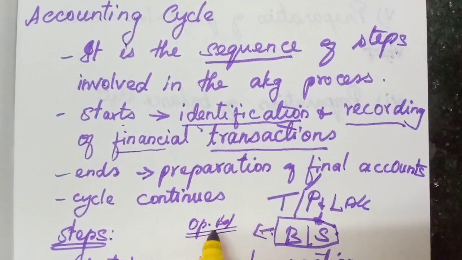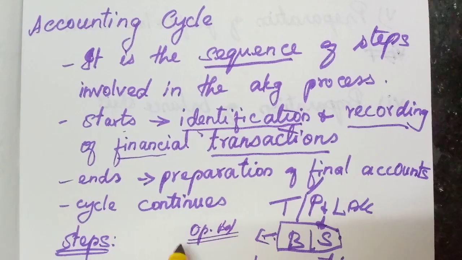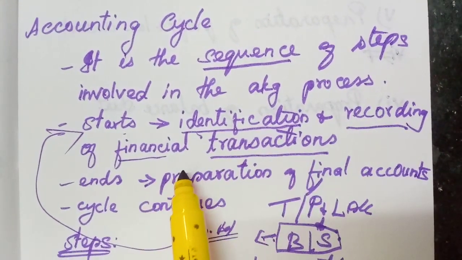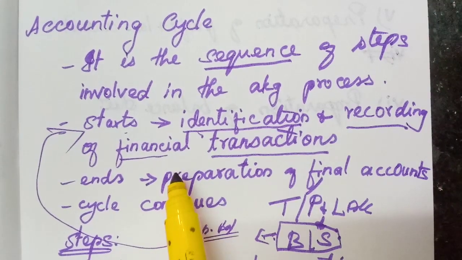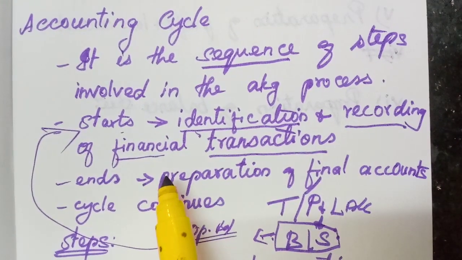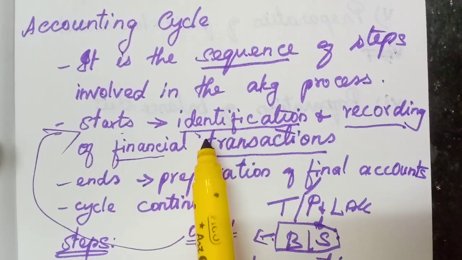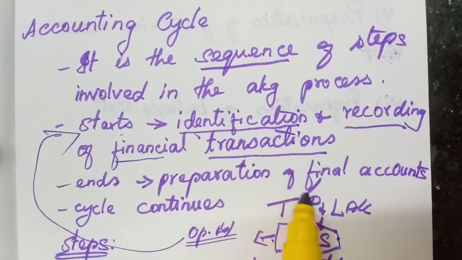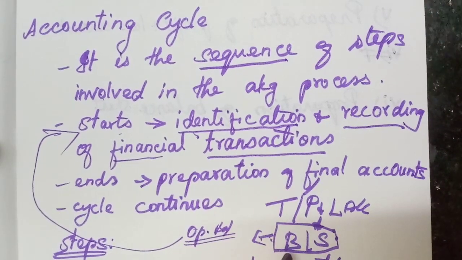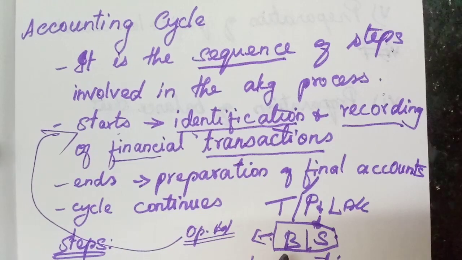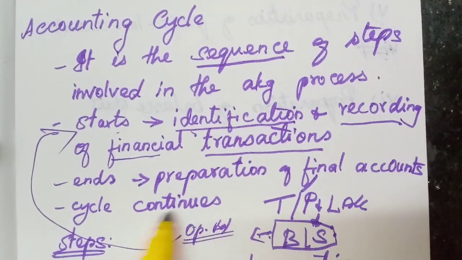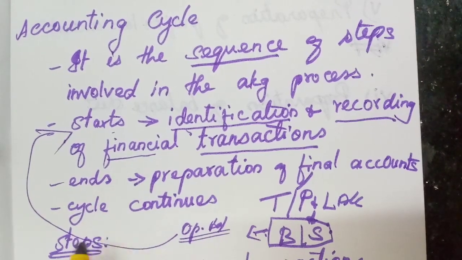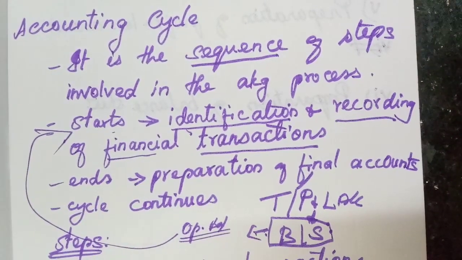Again we have to start with identifying and recording the financial transactions. In the next year also we may have many transactions, buying, selling, all of which we have to identify and record. Again, for that particular year we will prepare the final accounts, and that second year's balance sheet items will be entered as the opening balances for the third year. So it is coming like a cycle. Again and again it comes.